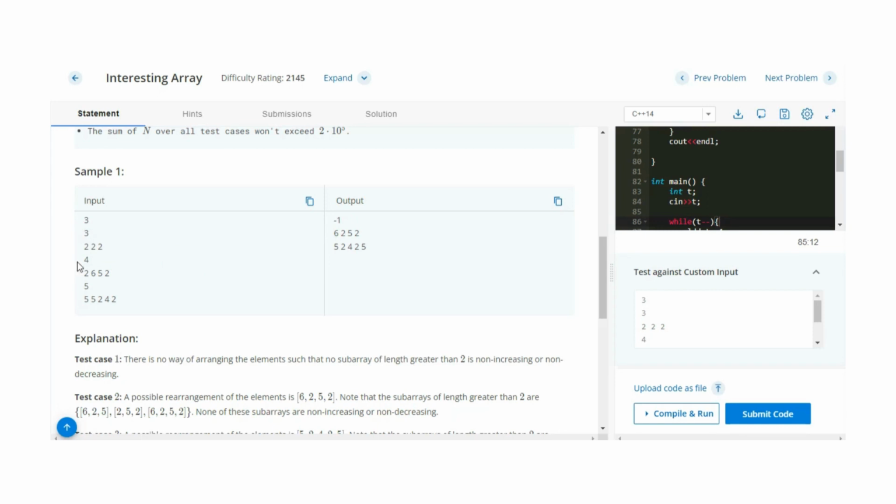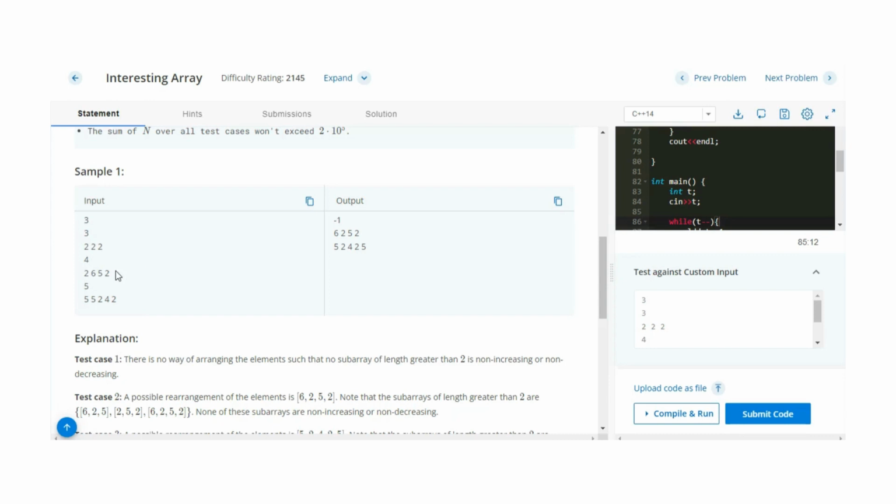For 2 6 5 2, there is a possibility to create the interesting array, and there are multiple answers possible. Here they have given the answer as 6 2 5 2, but according to my approach, the interesting array from this array can also be 2 5 6 2.